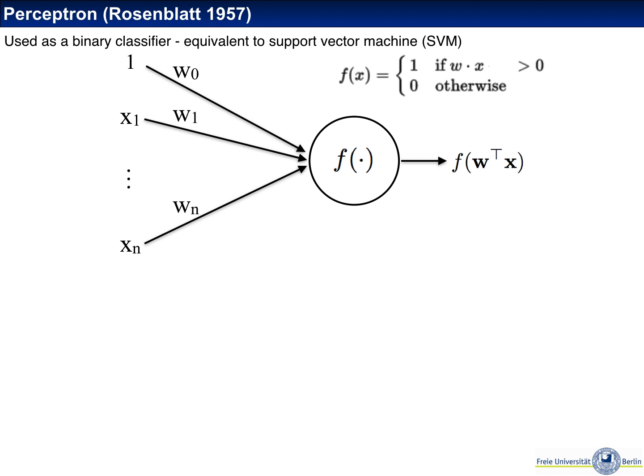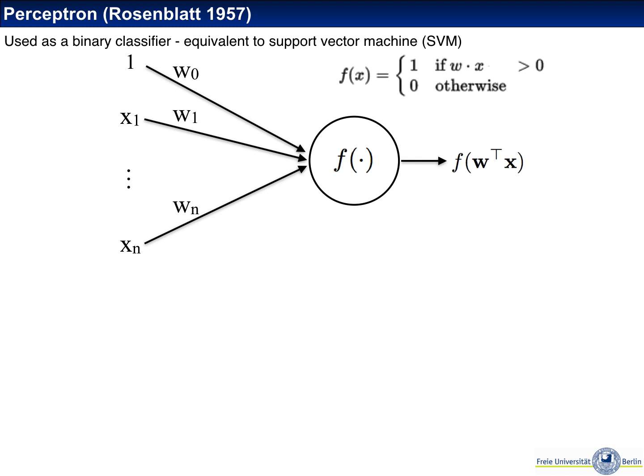It's a single neuron which has an input vector, a bias input, and sums up these weighted inputs, puts them through a step function, which is 1 if the summed up inputs are greater than 0 or 0 otherwise, and tries to learn to classify the inputs into two states, zeros or ones. So it's a two-state classifier.